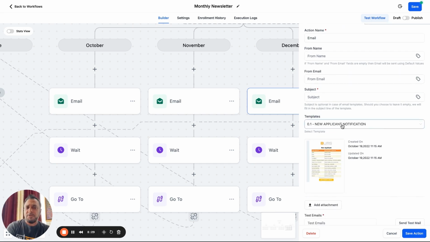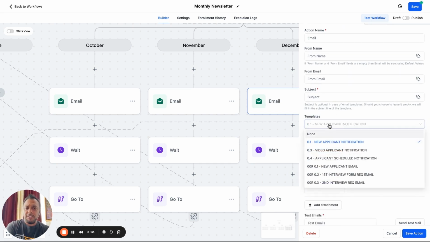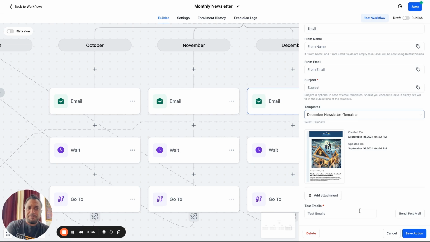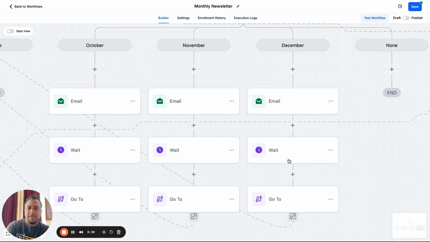What we're going to do here is we're going to find that template. So we're just going to go in and we can just type in December. In our December newsletter, there it is. And we're going to save that email. And that email is now going to go out.